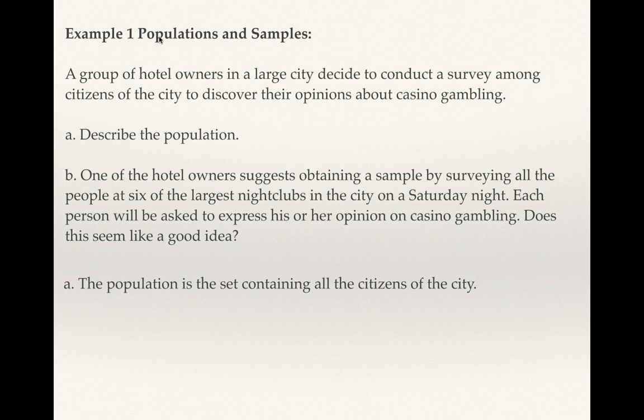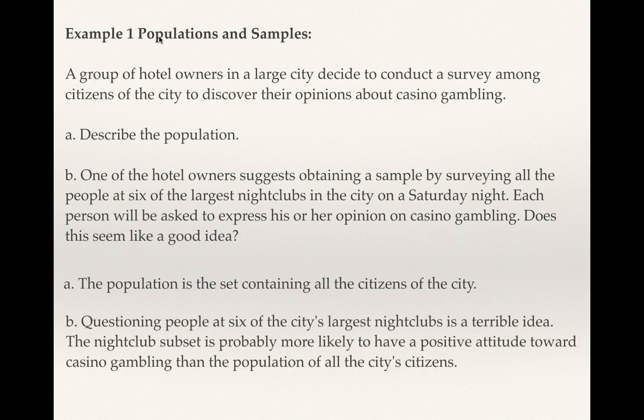Or in other words, does that sample that he or she is suggesting seem like it would represent the population, being all the citizens of the city? Well, hopefully you would say no, right? Because if those people are attending a nightclub on a Saturday night, then the largest ones even, then they would probably be a little bit more open to casino gambling in their city than the average person who stays home on a Saturday night or even goes to a movie on a Saturday or whatever, right?